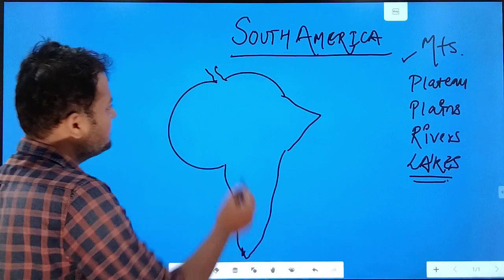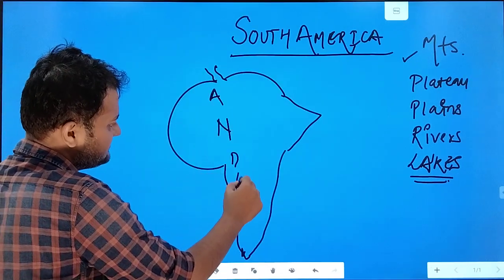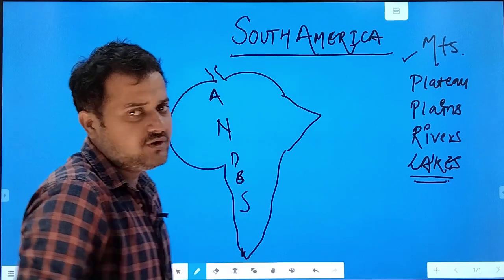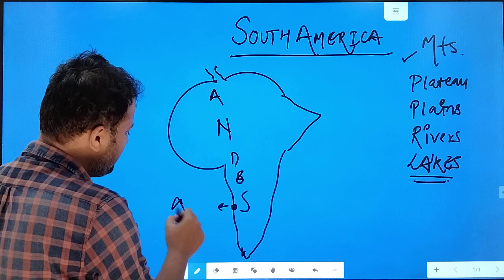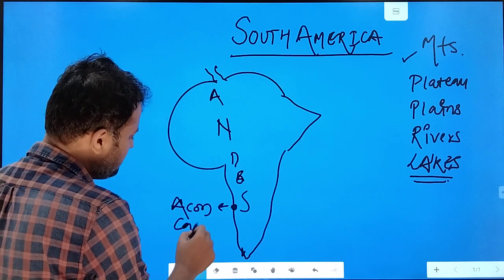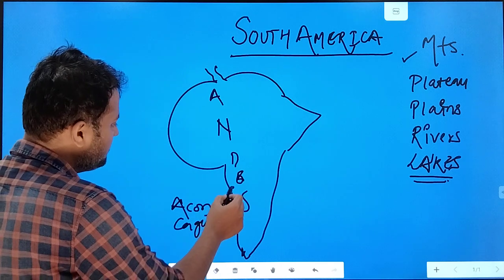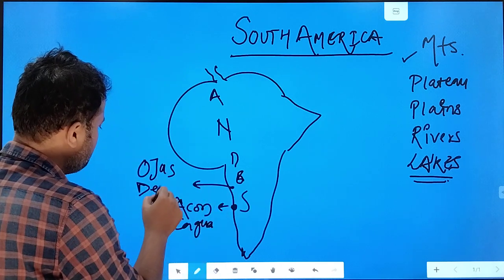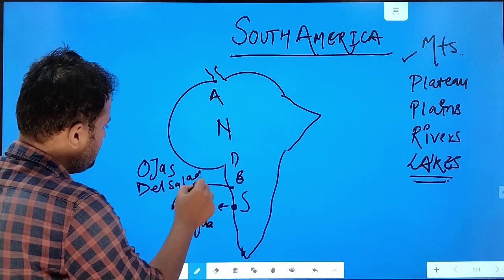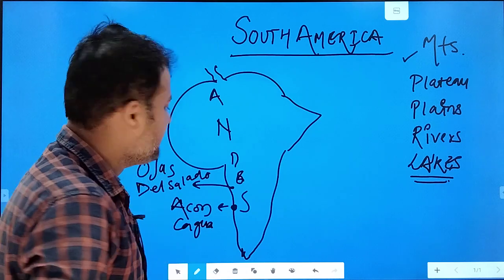I have told you the world's longest mountain range lies here, that is the Andes. Then I have told you the important peaks of that. The highest peak is Aconcagua. Then Ojos del Salado, the highest active volcano in the world.